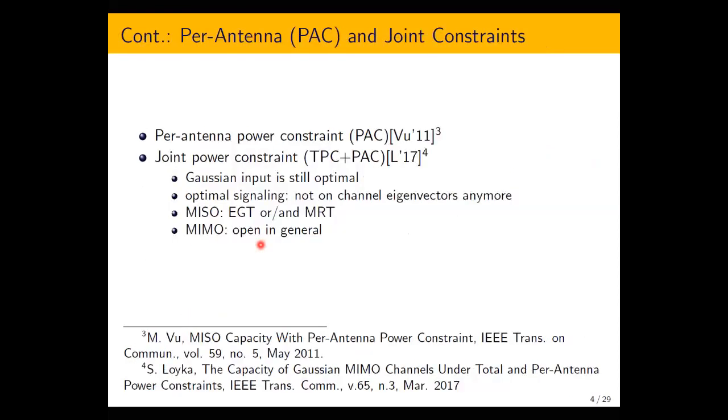If, however, we change the power constraint a bit, and instead of total we consider per-antenna power constraints or PAC, or the joint power constraints, Gaussian signaling is still optimal. However, the signaling on the channel eigenmodes is not optimal anymore. For PAC, we know the solution only in the MISO case. The general MIMO case is still an open problem, and the same applies to the joint constraint. So the feasible set, or the constraints, affect significantly the solutions we get.